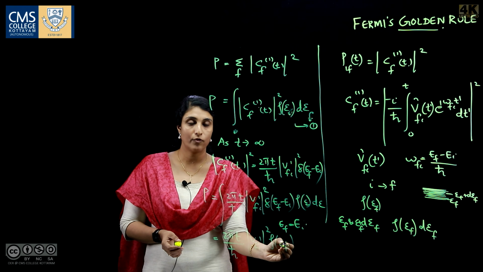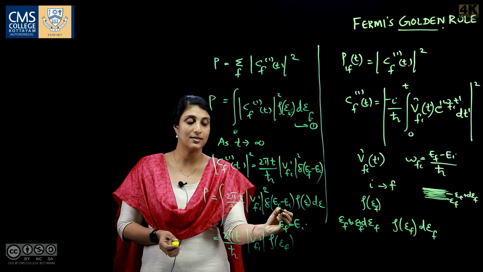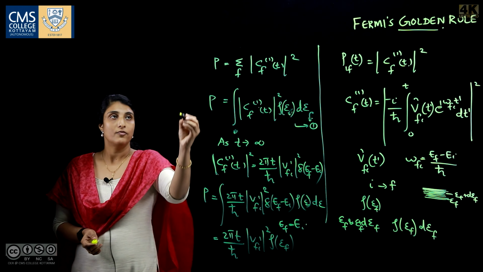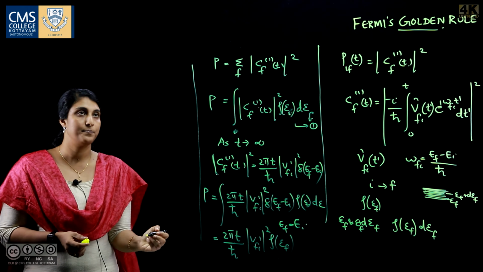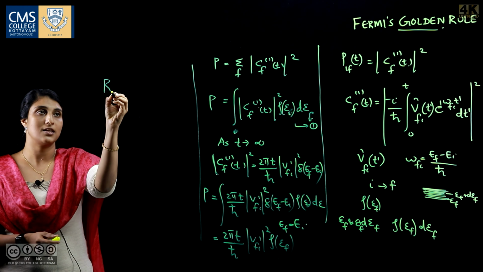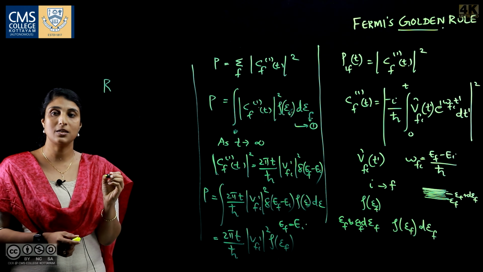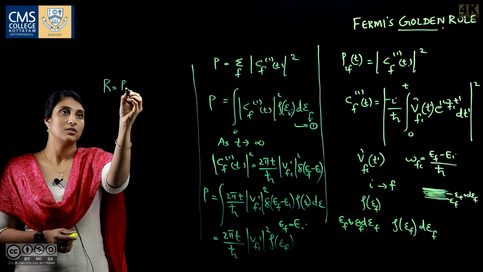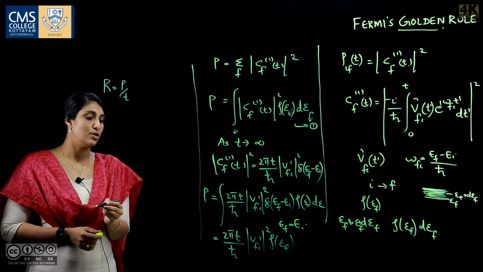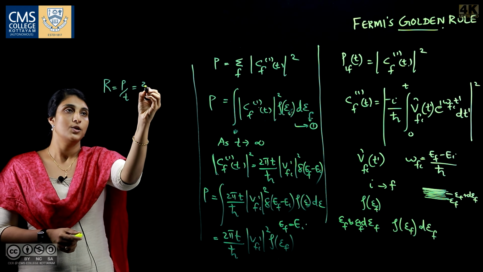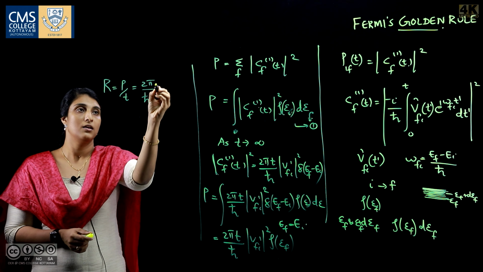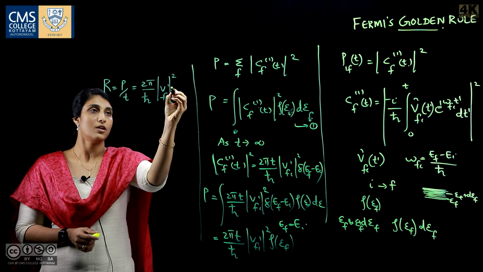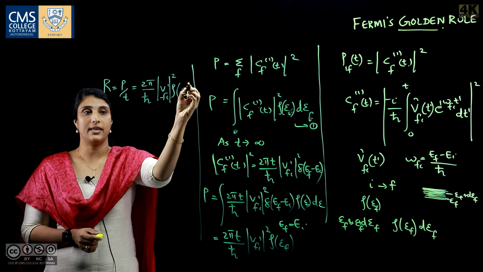Here it can be ρ(E_f) or ρ(E_i), since it exists only if E_f equals E_i. So, we have the total probability. Now, the rate of transition, or transition probability per unit time, is obtained as R equals 2π/ħ |V_fi'|^2 ρ(E_f).